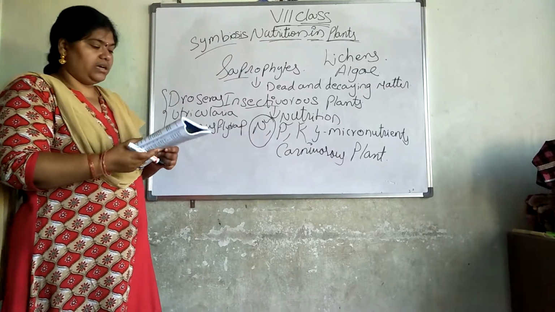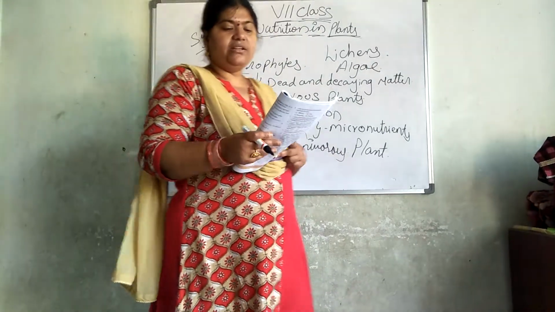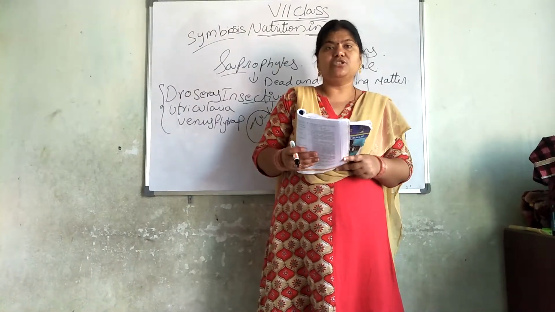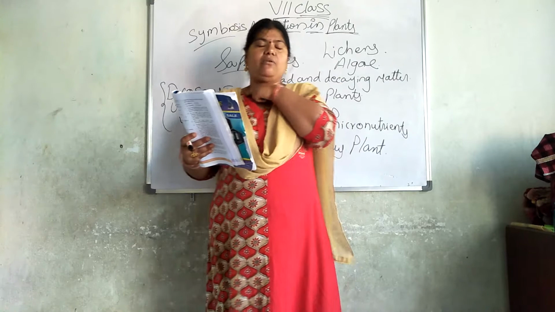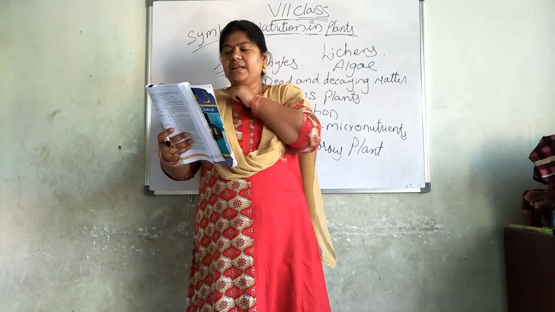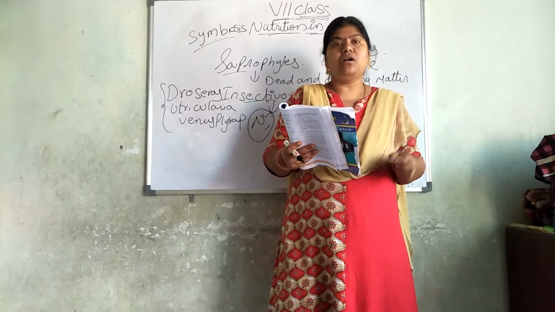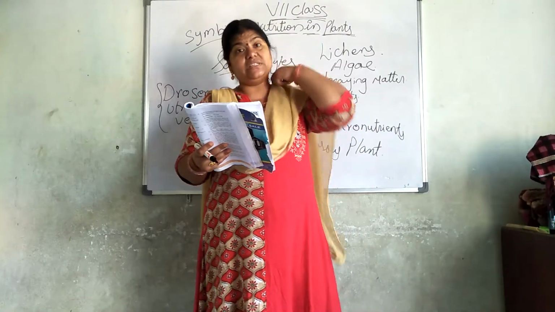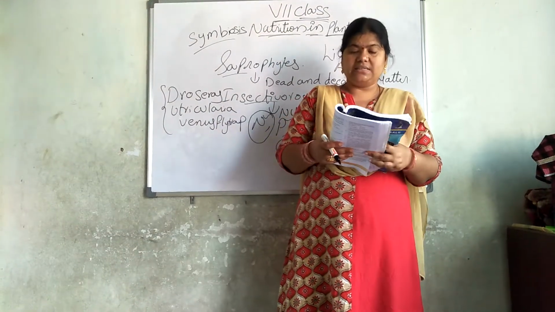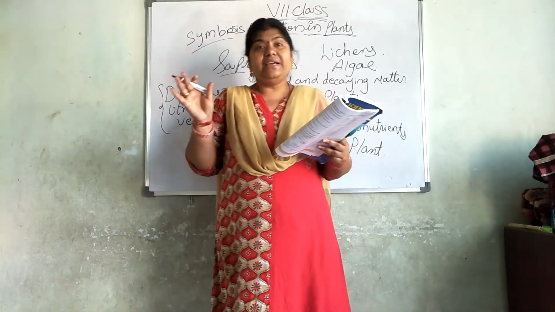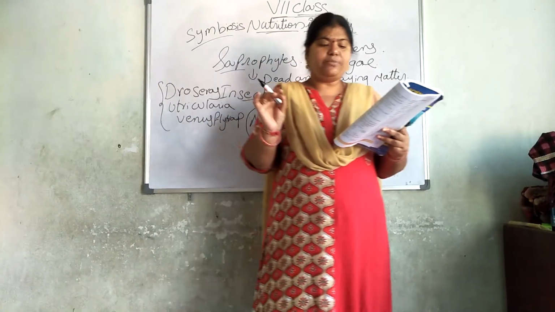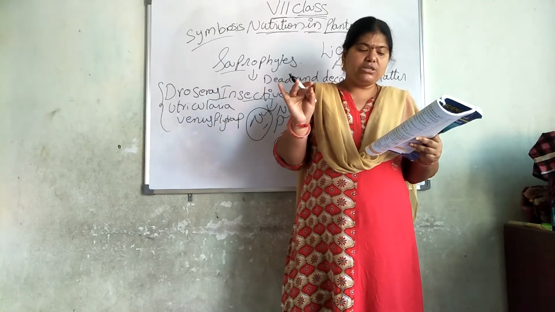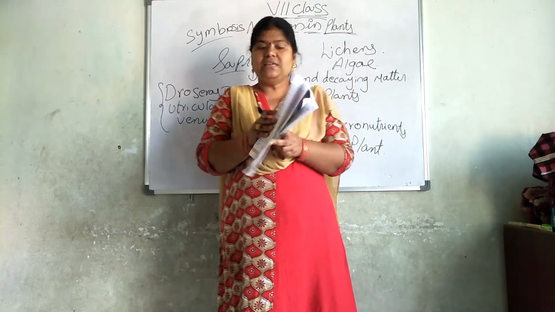Okay, and here is what we learned. In the first one, we learned that green plants use carbon dioxide and water in the presence of sunlight, and this process is called photosynthesis. Plants that do not carry out photosynthesis are called parasitic plants. Saprophytes live on dead and decaying organic matter. Insectivorous plants fulfill their nitrogen deficiency by trapping insects. In symbiosis, organisms share their food and shelter.